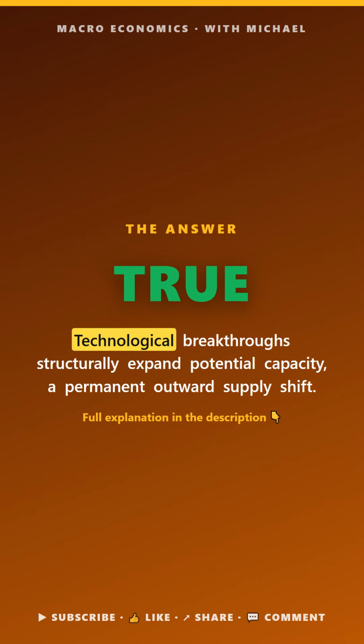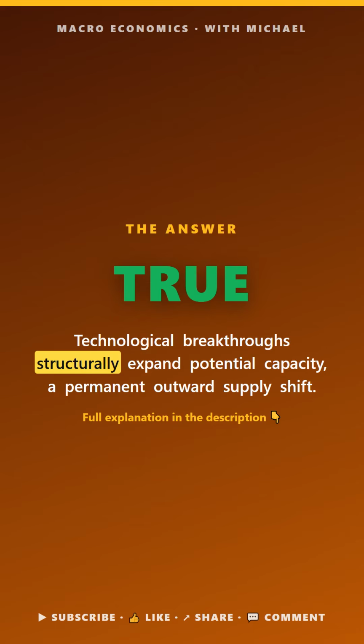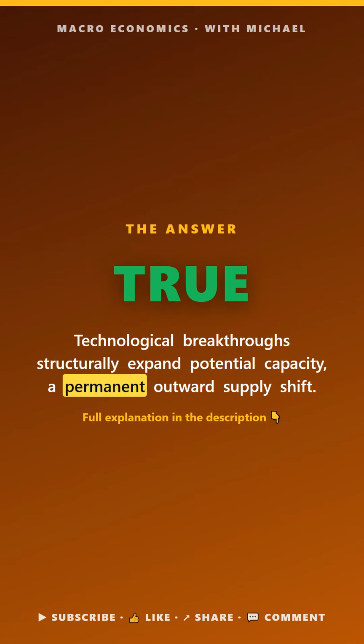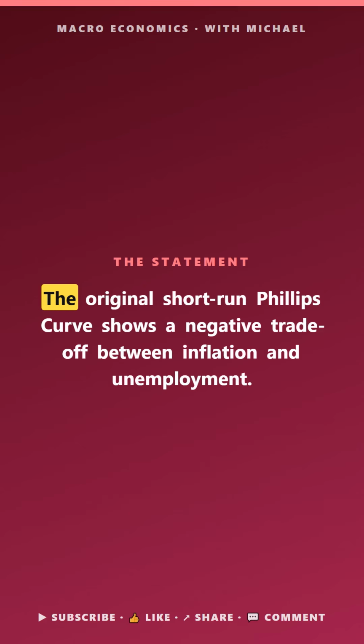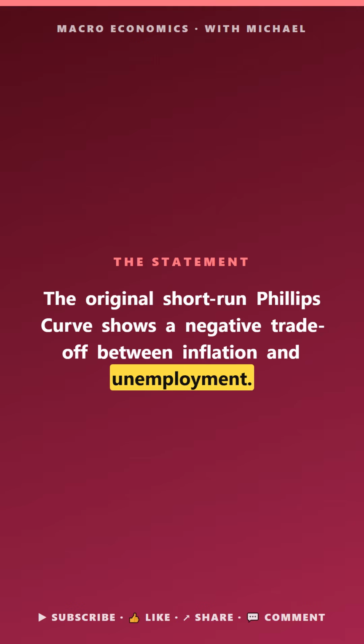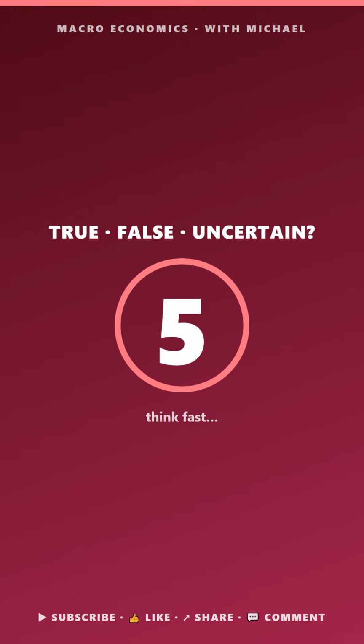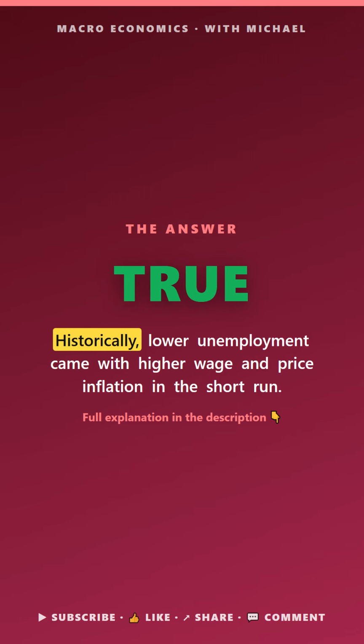The answer is true. Technological breakthroughs structurally expand potential capacity, a permanent outward shift. Macro pop quiz. ADS and Phillips. True, false, or uncertain. The original short-run Phillips curve shows a negative trade-off between inflation and unemployment. The answer is true. Historically, lower unemployment came with higher wage and price inflation.